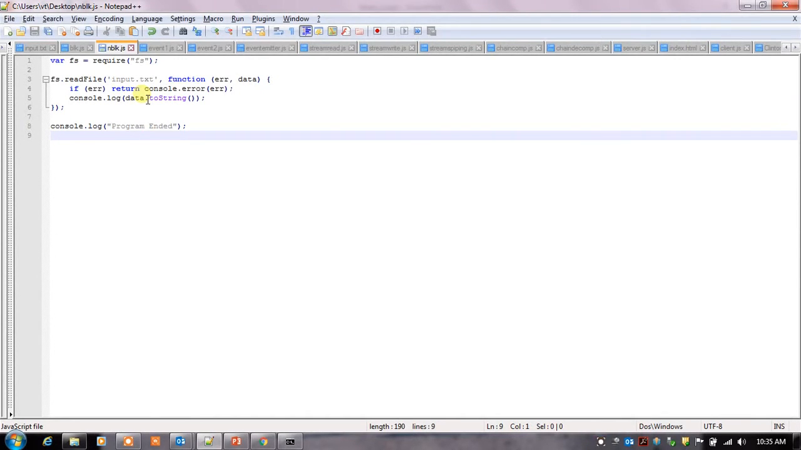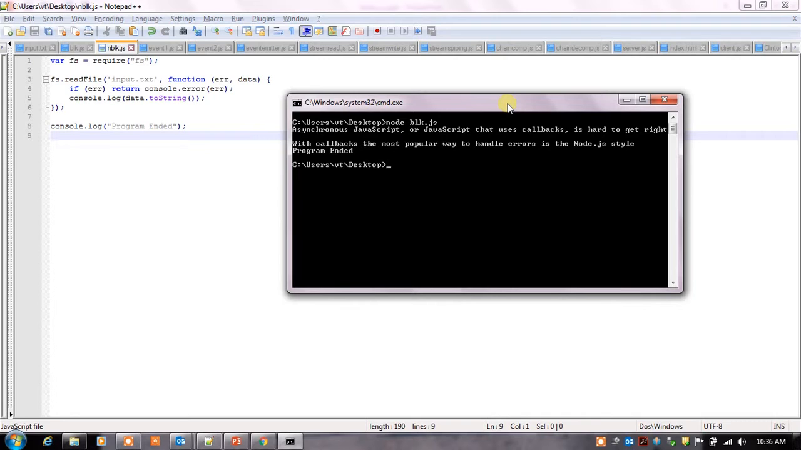Let us see an example of non-blocking code. This has a callback function where we pass the error as well as data as the parameter. Now let us run this program.